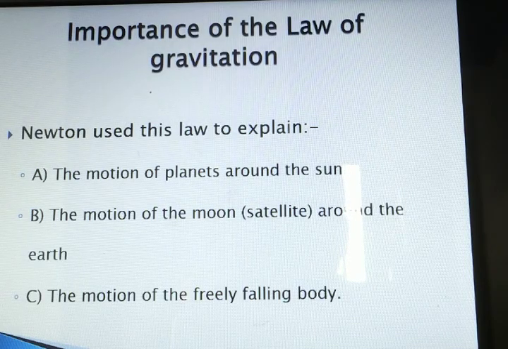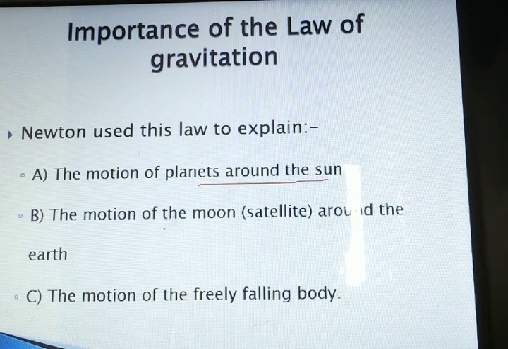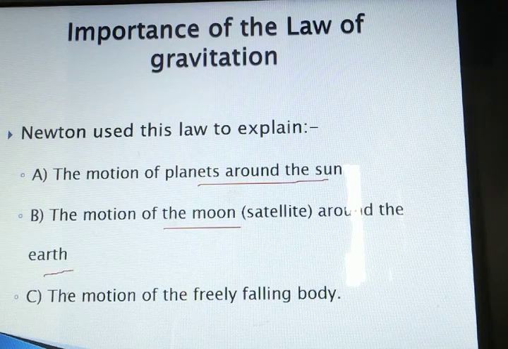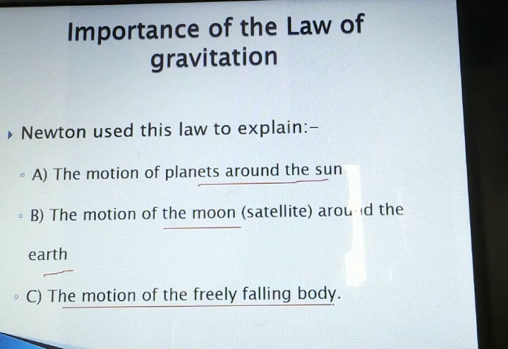Now, based on the laws of gravitation, Newton has explained various phenomena happening in our day-to-day life. First one, motion of the planet around the sun. Newton was able to prove this, as well as motion of the moon or any satellite around the earth, as well as the motion of a freely falling body.